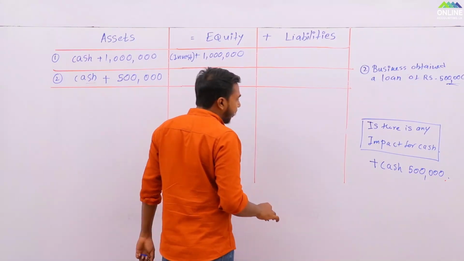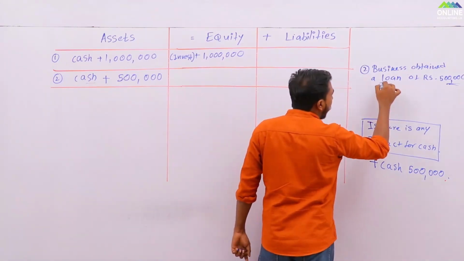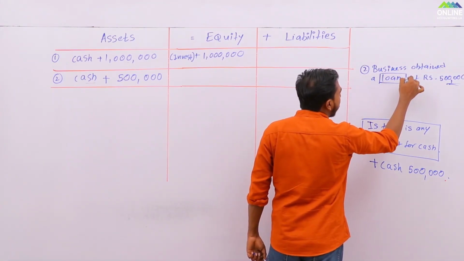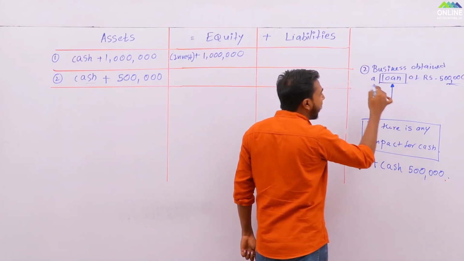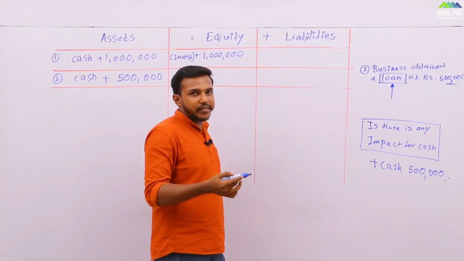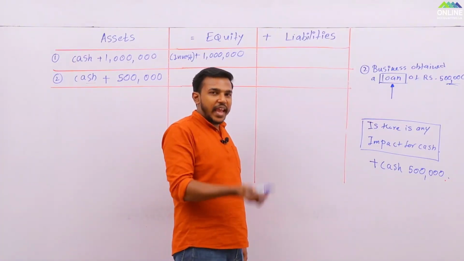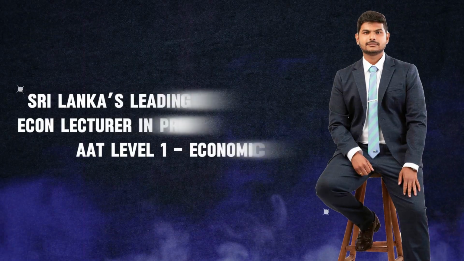Then look here. Then loan. If you all can remember under the examples, loan we recognize as a what? Look here in the equation, there is the dual impact. Cash you received, cash increase, then loan.